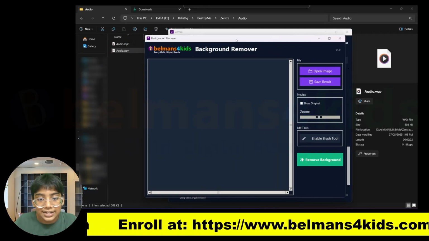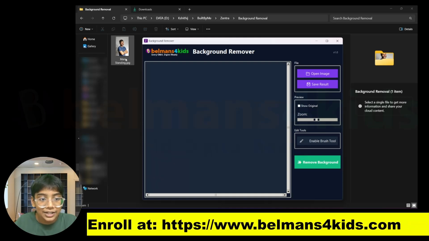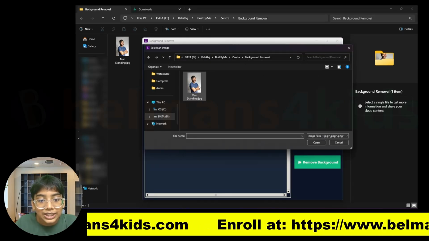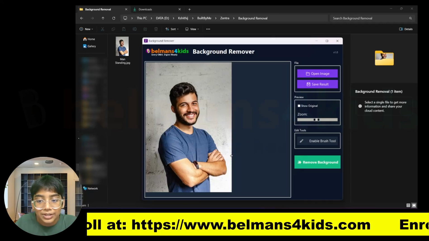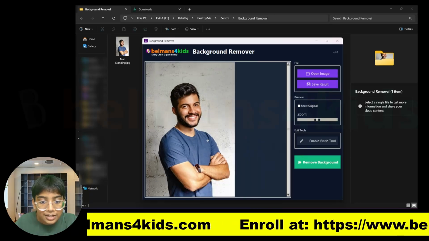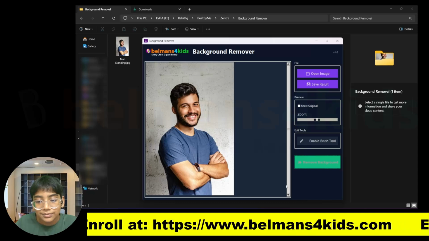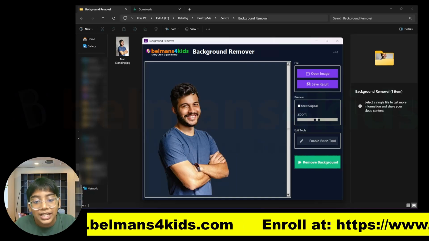You can see it has opened up over here, and I have an image of this man standing over here, so I can just press on open image, and then you can see here's the image. I can just double click on that and the image is loaded up over here. Now I can even zoom in just to see the details a little bit, and then after that I can just press on remove background, and over here you can see the background has been removed really nicely.